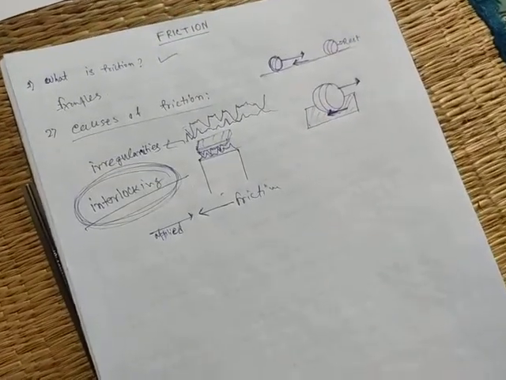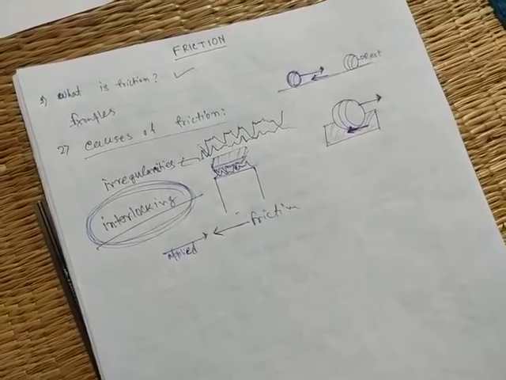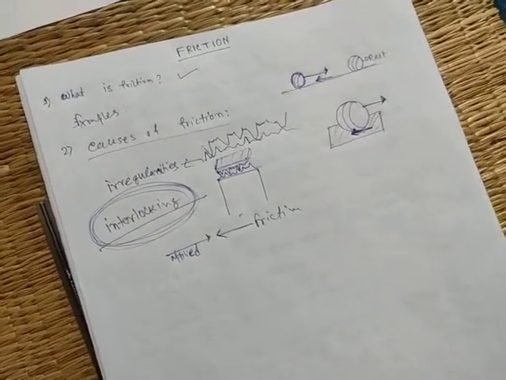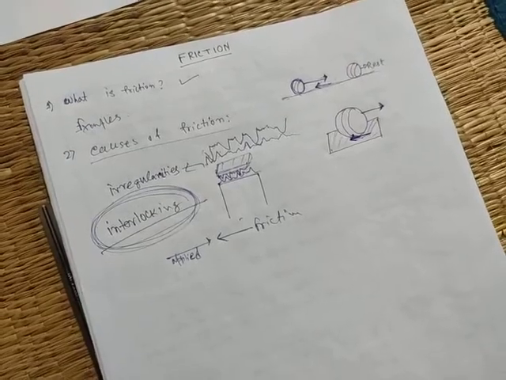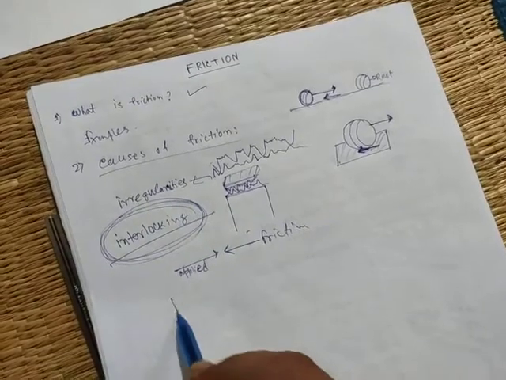Okay, so now listen. We say any smooth surface has less friction, and any rough surface has greater friction, because any rough surface consists of a large number of irregularities.